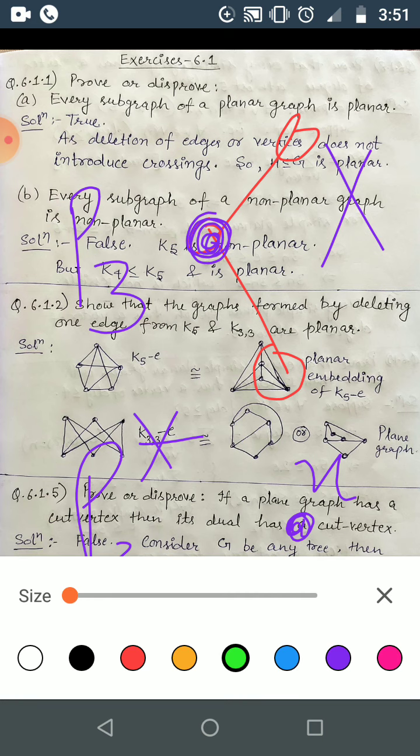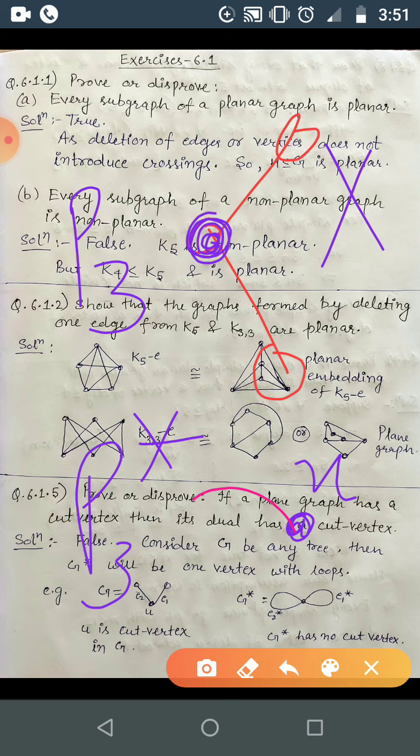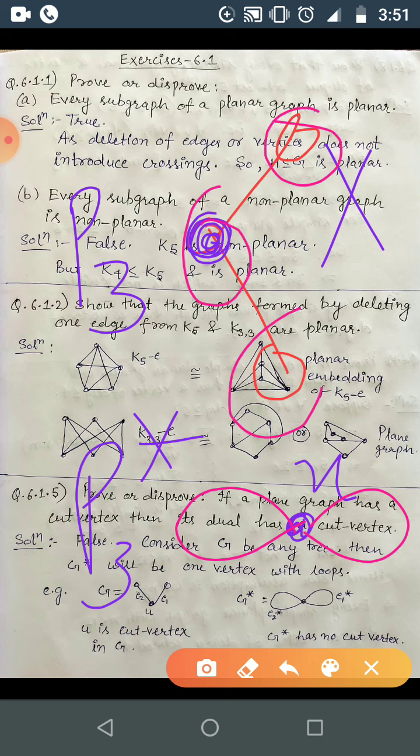Anyway, every cut edge becomes a loop. Okay. So here it will be a loop, and same for this one, so this will also be a loop. So two loops, P3 with two loops. Correct. So how many faces? Faces should be 3, corresponding to the vertices of this one. Correct.